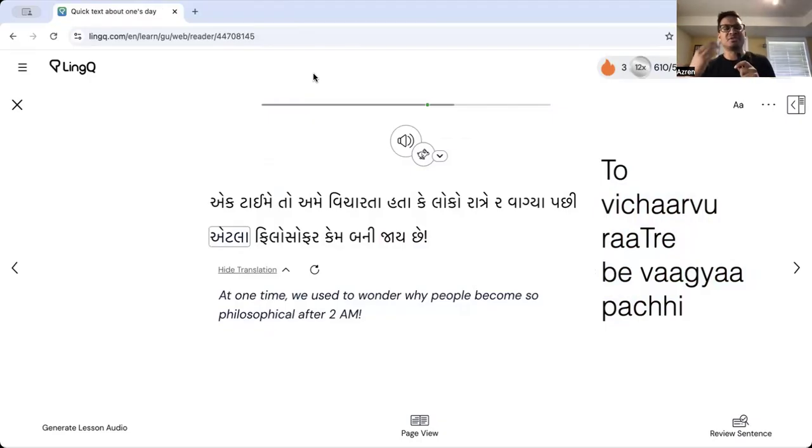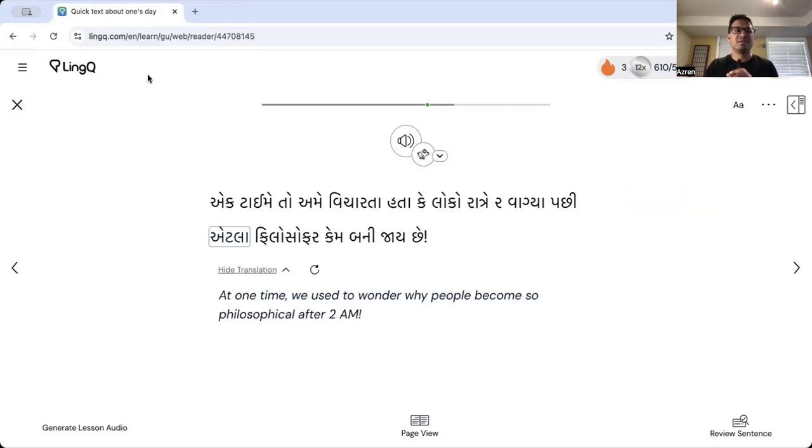We have all these conversations, our brains are tired. Why do we become such philosophers? Kem itla philosopher kem bani jai, kem loko bani jaicha. Bani jai goes together. There's a lot of verb compounds. There's no need to study them all. Just treat them all like individual words. Bani jai, it's two verbs, but just put them together. Pretend it's one verb. Like pretend bani javu is a verb. Pretend that it's actually bani plus javu, but just pretend it's one verb.